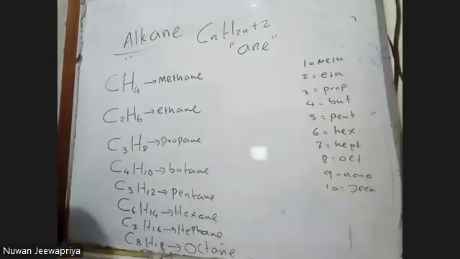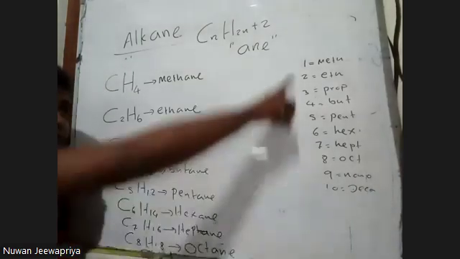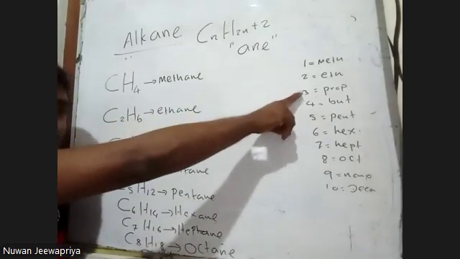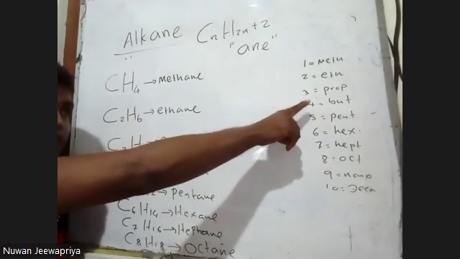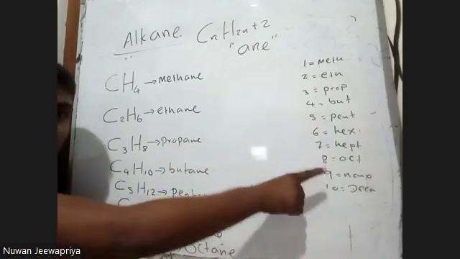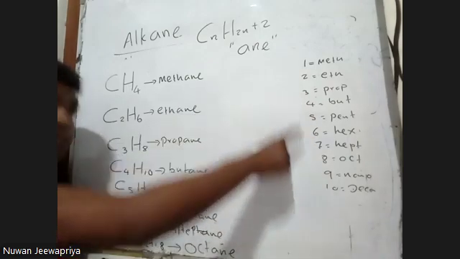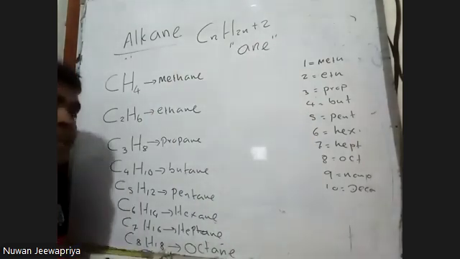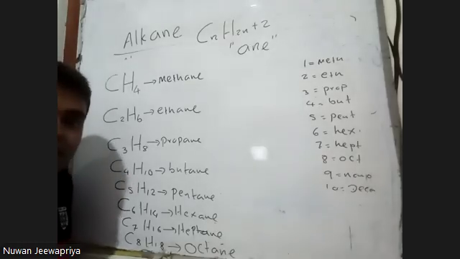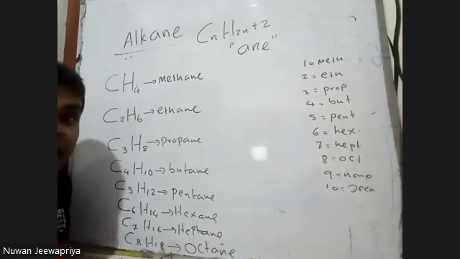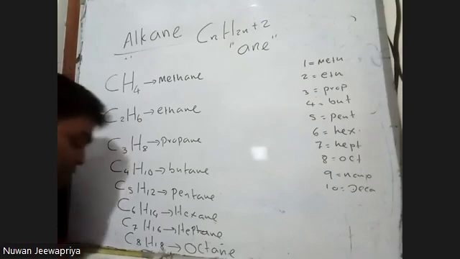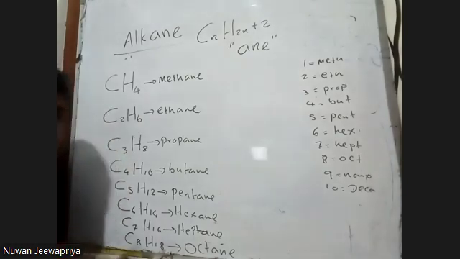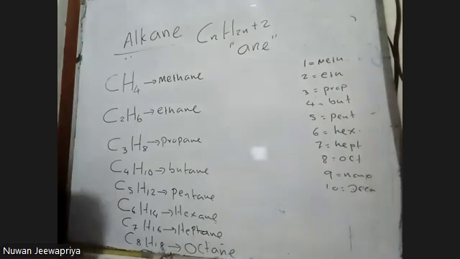Right. So now see that if there's one carbon meth, two carbon eth, three carbon prop, four carbon but, pent, hex, hept, oct, nono, deca, they finish their name with the surname, and depending on that, we give the names for the first 8 members of the alkane family. The ninth one, nonane. The next one, decane. Right.